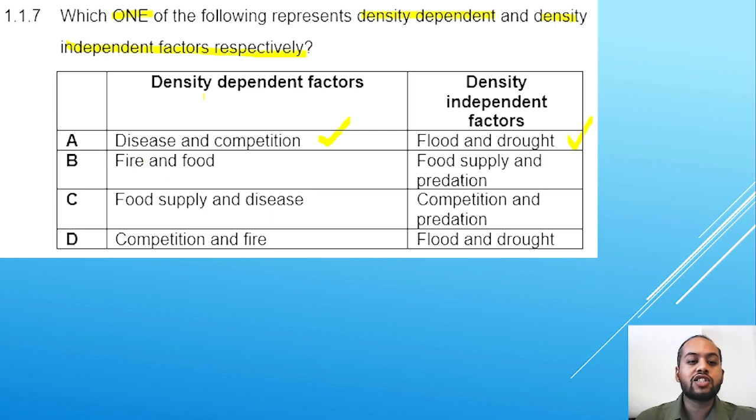Fire and food. Fire is not a density-dependent factor, so no. Food supply is not density-dependent. Food supply and disease could possibly be correct, because disease and shortage of food can be density-dependent. Competition and predation, totally incorrect, because competition is going to be a density-dependent factor, and predation as well. Competition and fire. Fire is not density-dependent. Flood and drought is correct, but because of this, it makes the entire statement incorrect. Therefore, the correct option is going to be A.